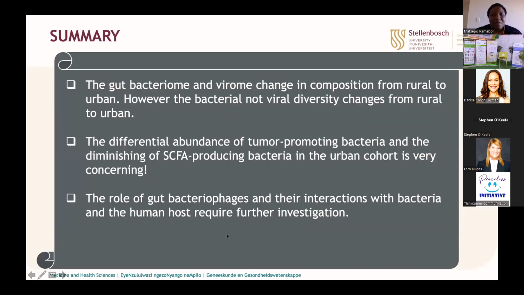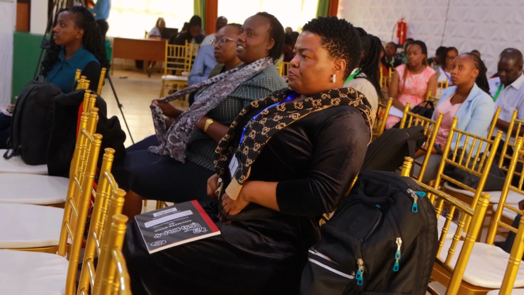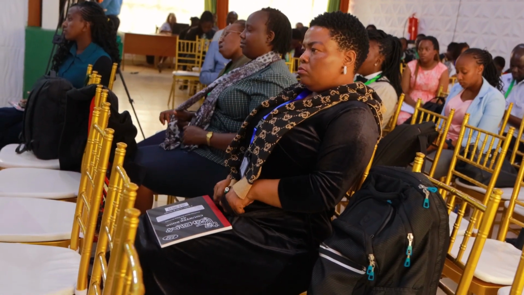And in summary, from these studies and the few that I have presented today, the gut microbiome environment changes in composition from rural to urban. However, the bacterial, not viral, diversity changes to urban. The differential abundance of the bacteria that promote tumors and the decreasing of those bacteria that produce the short-chain fatty acids in the urban cohort is very concerning. That was the figure with the blue arrows and the red arrows.